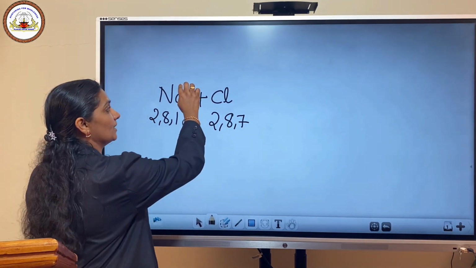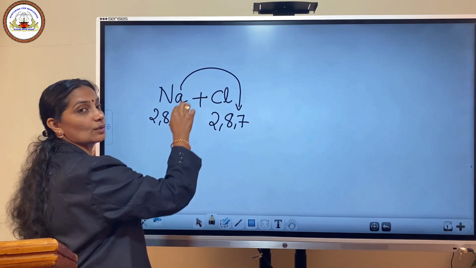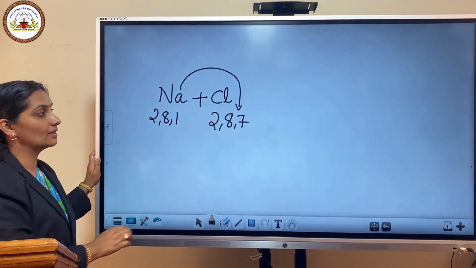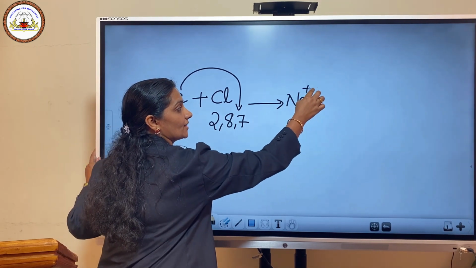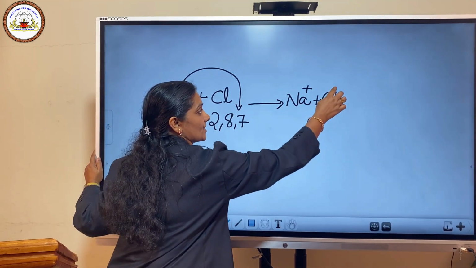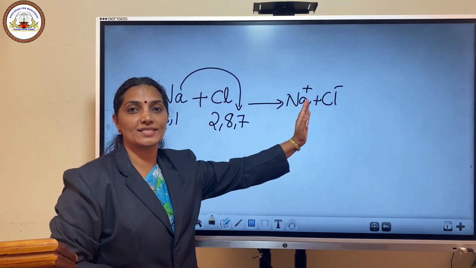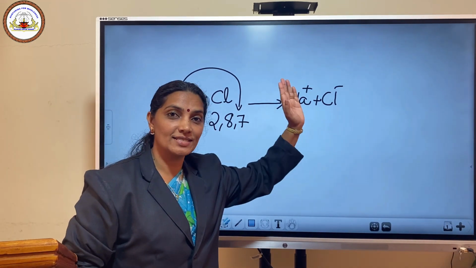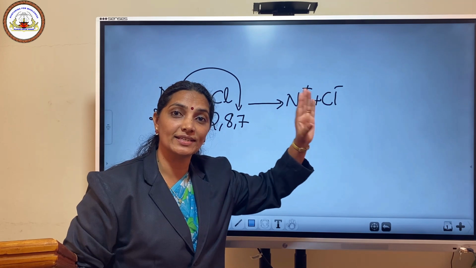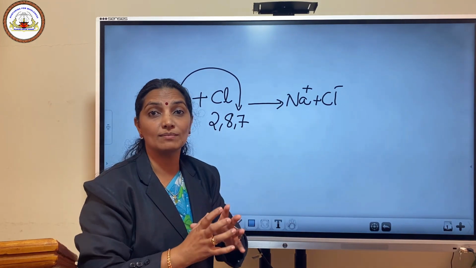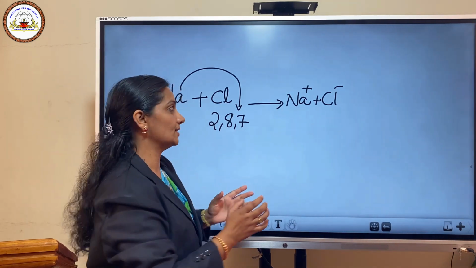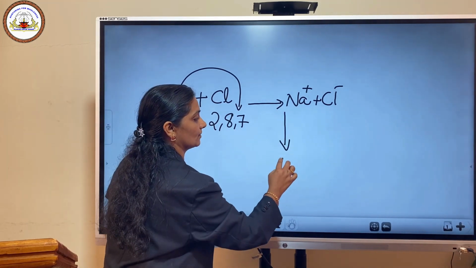So this sodium gives its electron to the chlorine atom. Then it forms Na plus and Cl minus. Two opposite charges are formed. As there are opposite charges, there will be an attractive force. As a result of this attractive force, we get a very important compound. It is common salt.